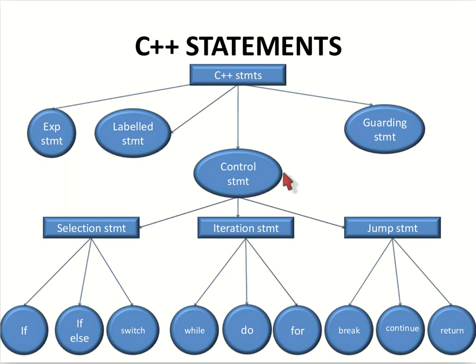Statements. C++ statements include four types: expression statement, labeled statement, control statement, and guarding statement. We will be getting more into control statements. Control statement is divided into selection statement, iteration statement, and jump statement.